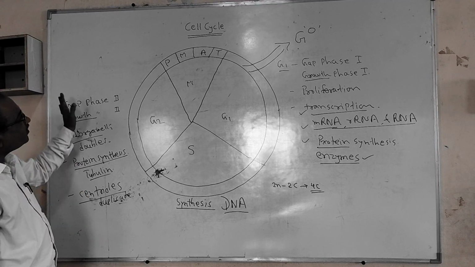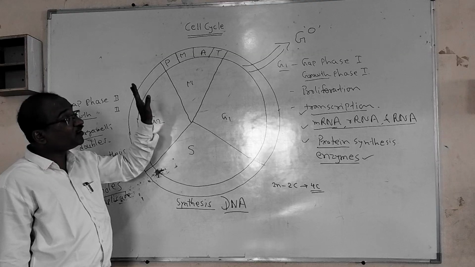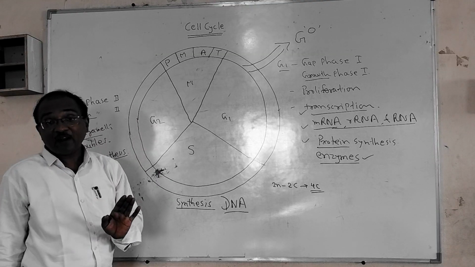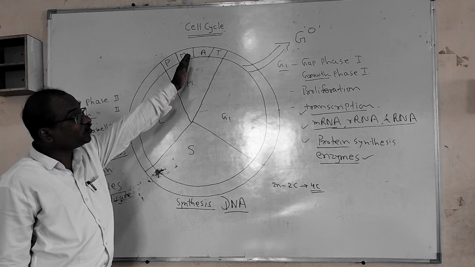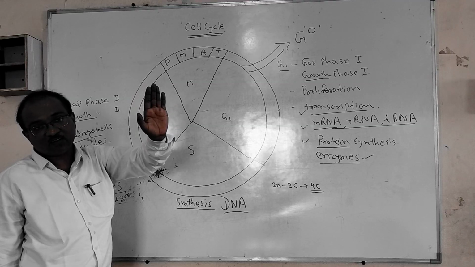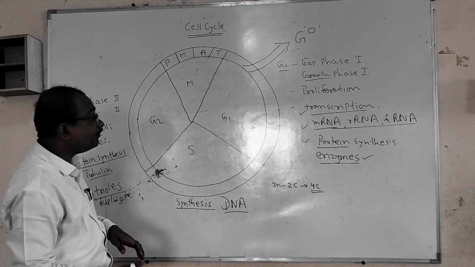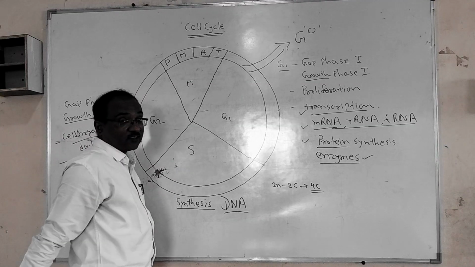So likewise, after the G2 phase the cell is completely prepared for entering into the M phase. That M phase is nothing but the mitosis or meiosis. Now one more thing is there.